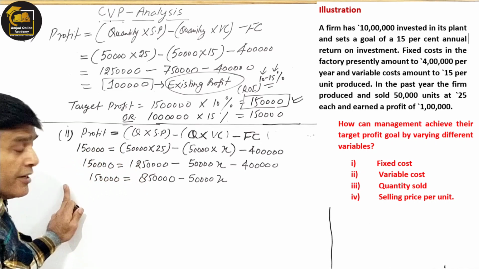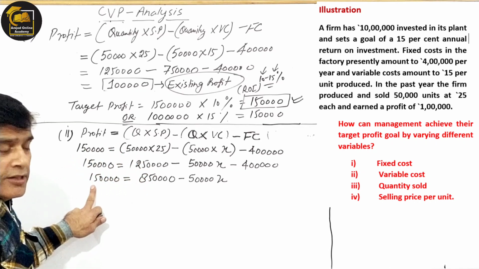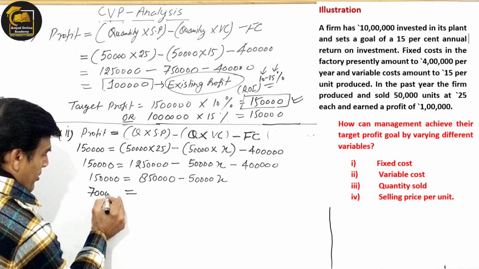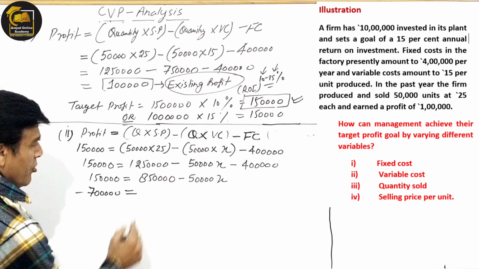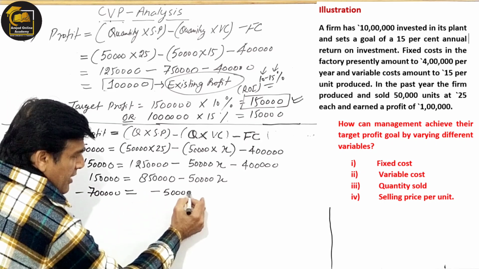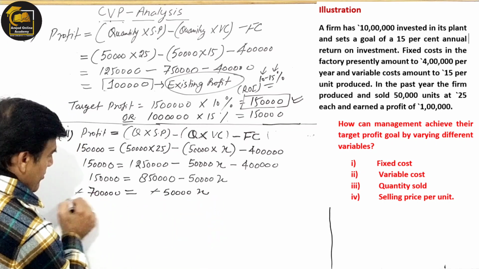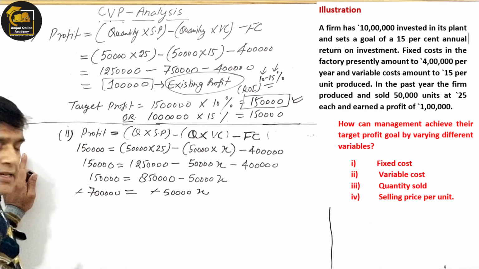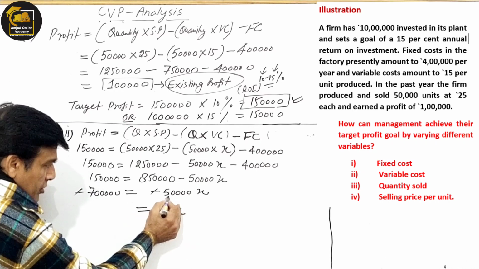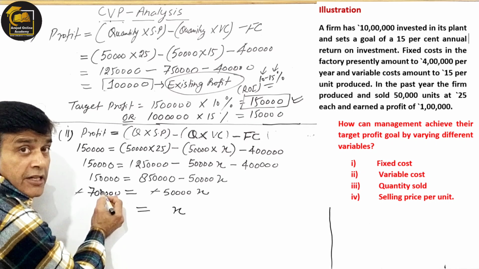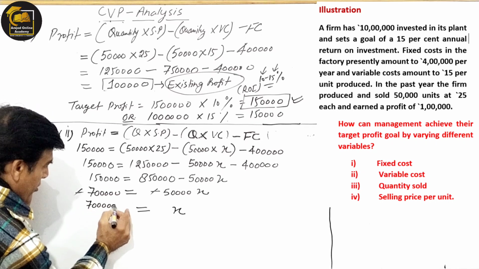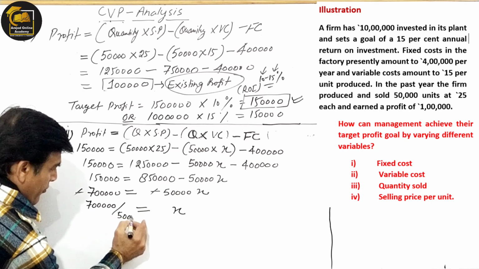When I bring the 8,50,000 here and calculate the difference, it will come to 7 lakh, but in minus, as I have told you. And again here minus 50,000x is left, minus minus is cancelled. So now you have to calculate the value of x. This 50,000 will divide it, so you have to do 7 lakh divided by 50,000.